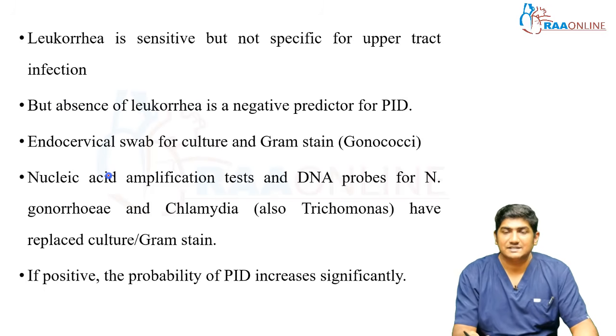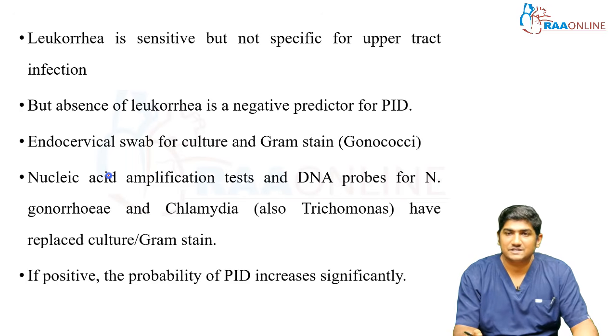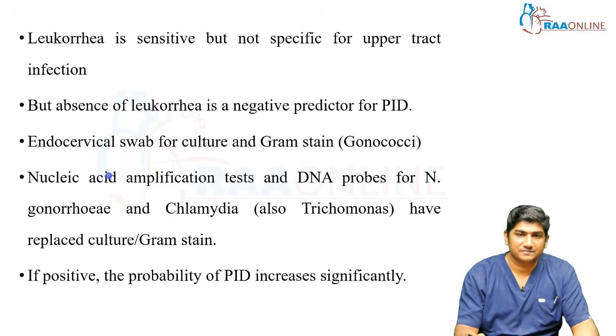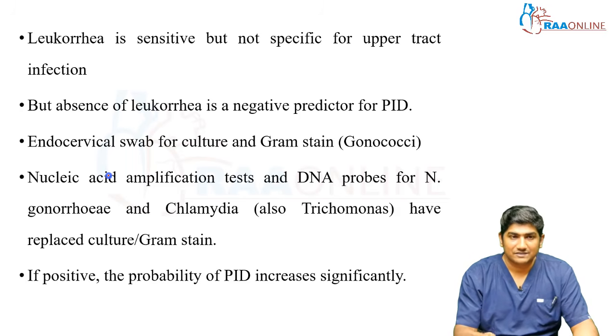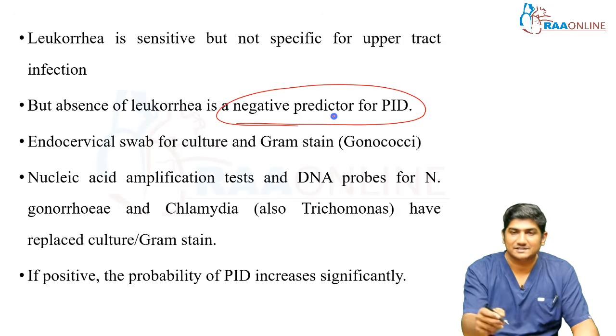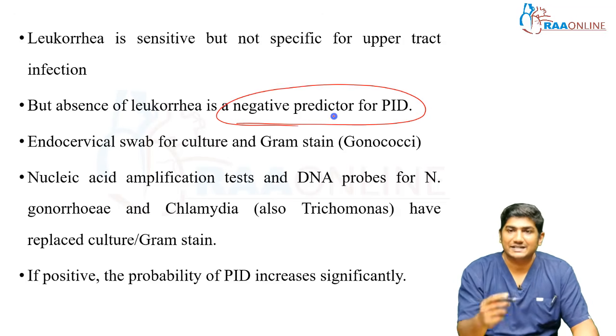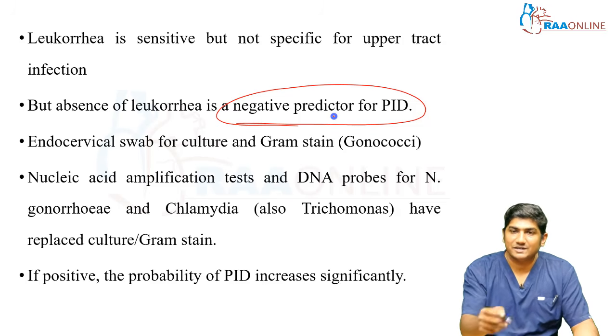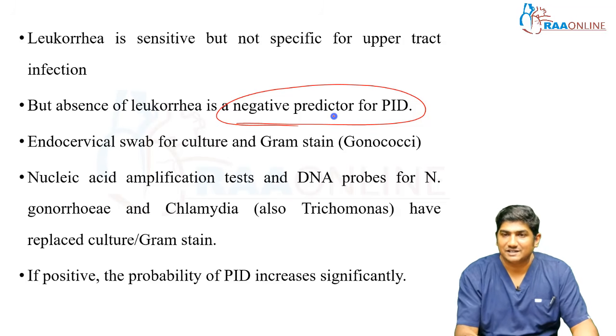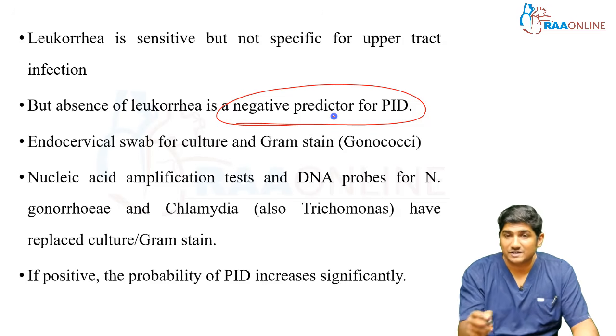So leukorrhea is sensitive, but it's not specific for upper tract infection. But if there is no leukorrhea, no itis, no inflammation, no WBCs, absence of leukorrhea is definitely a negative predictor of PID. Understand this. Got it? PID is pelvic inflammatory disease. If there is no inflammation, it's not PID. If there is no WBC, there is no inflammation, right? If there is no leukorrhea, it has a negative predictive value for PID.